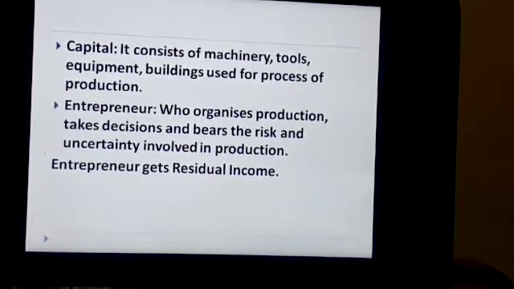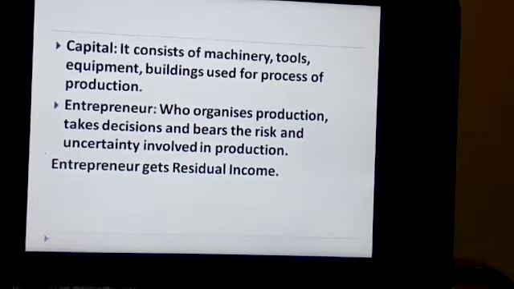A machine manufacturing cold drink in a factory is a capital. A big plant that manufactures steel, like the plants of Tata Steel, is again an example of capital. So whatever big machine, small machine, tool, or equipment is used for the process of production is called capital.